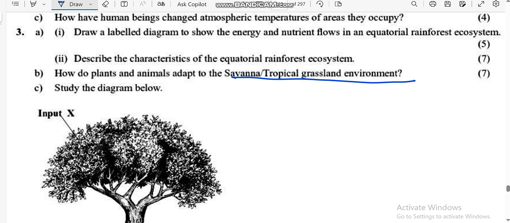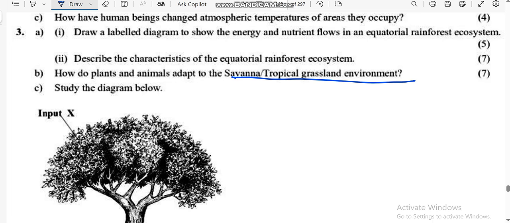For example, number one, there are scattered trees in the savanna, which means spaced trees. Why? To reduce competition for water and nutrients. That is number one adaptation. Number two adaptation is that animals in the savanna spend long periods without drinking water, for example goats, because the savanna or tropical grassland has moderate rainfall, so there is no water that is available all the time.